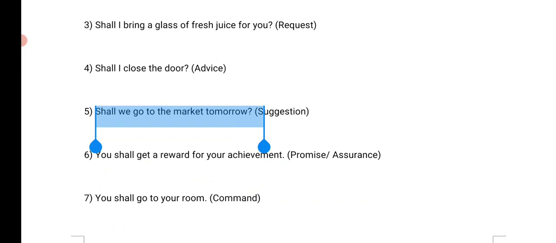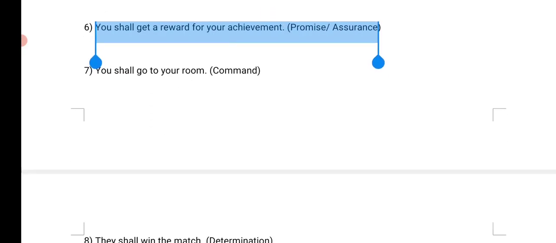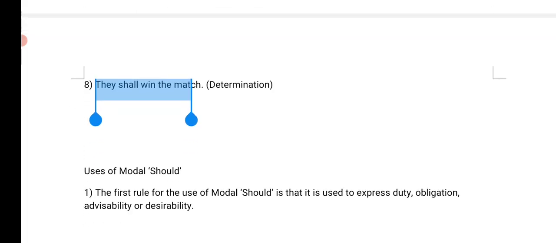And yes, you can also use will. It won't be wrong. You shall get a reward for your achievement. This is promise. And you shall go to your room. This is command. You can also use will: you will have to go to your room, right? So that's how you can use will and shall. They shall win the match. This is again for future, and this is determination, right?